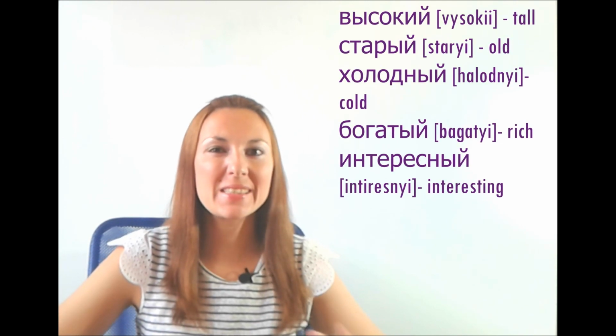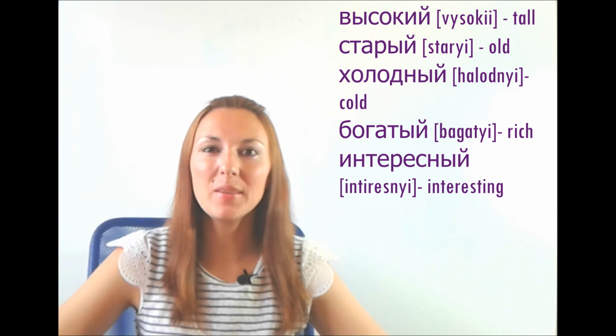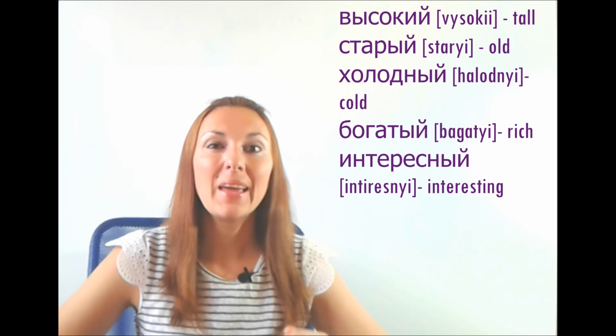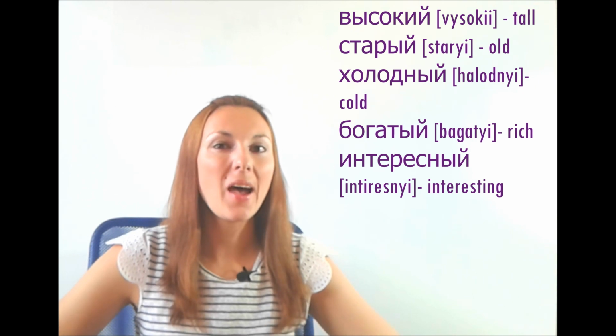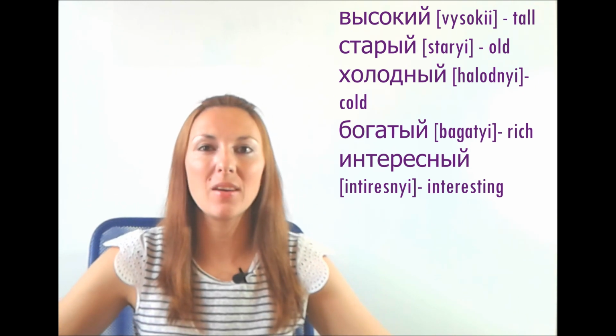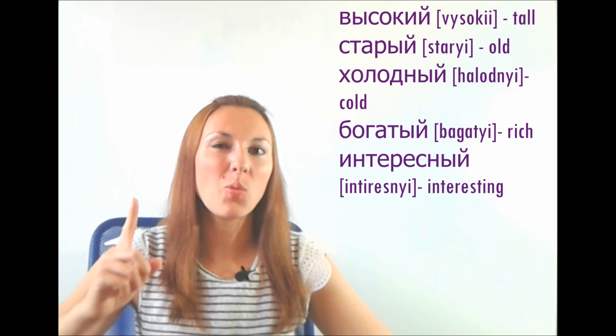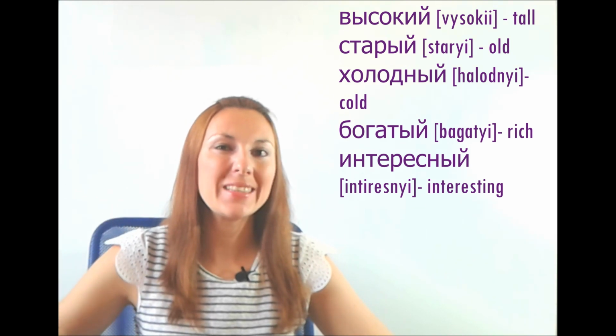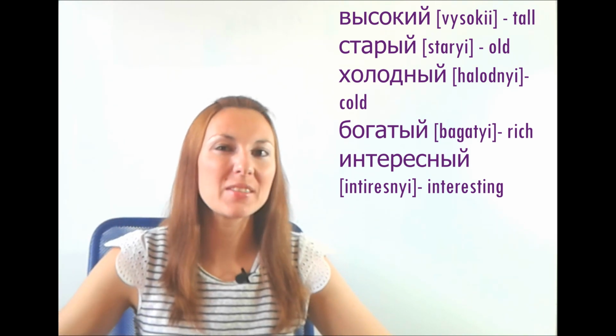And by the way, there is another way to make a comparative form. Maybe once I'll make a video on that. But this way is much easier and it works for all adjectives. Now, superlatives. The same adjectives. Высокий, старый, холодный, богатый, интересный. Now we don't compare any objects. We take one object and it stands out among others.